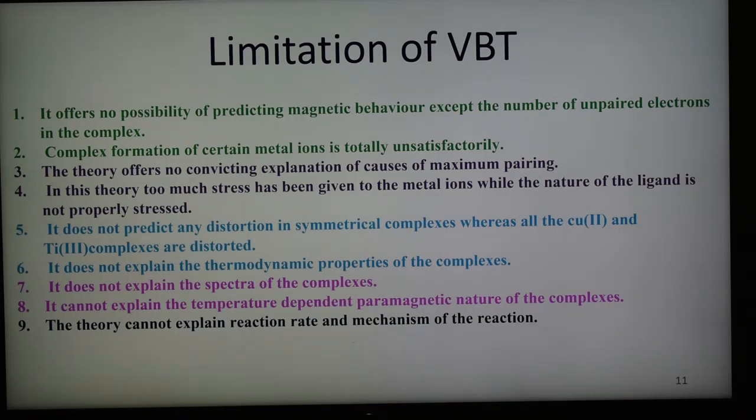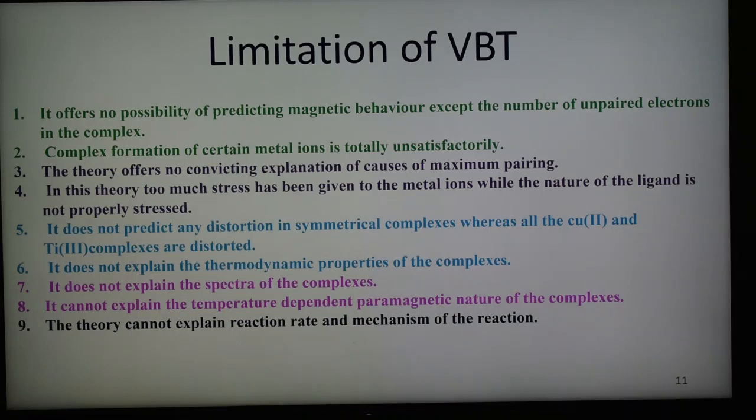Another limitation is that complex formation in case of certain metal ions is totally unsatisfactory. That is, we have seen complexes of different geometry, and here the formation of complex is unsatisfactory means, as we know, Cu2+ forms complex as a d9 species. dsp2 hybridization is obtained by the promotion of one 3d electron to a higher level, and hence this should lead to the oxidation of Cu2+ to Cu3+, a process which occurs rarely. This is not possible. So formation of complex in case of copper 2+ ion is unsatisfactory.